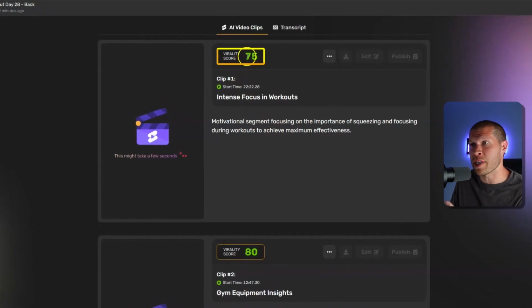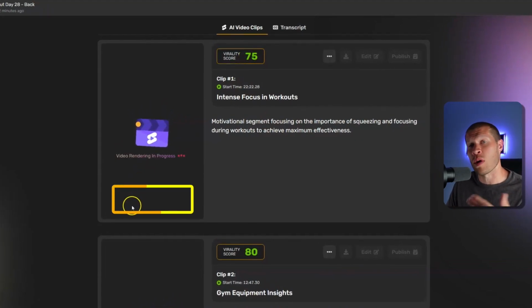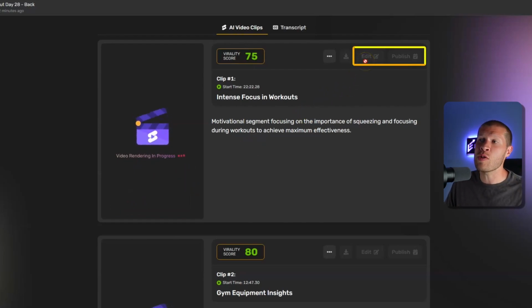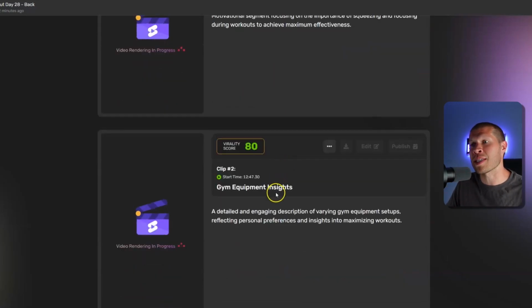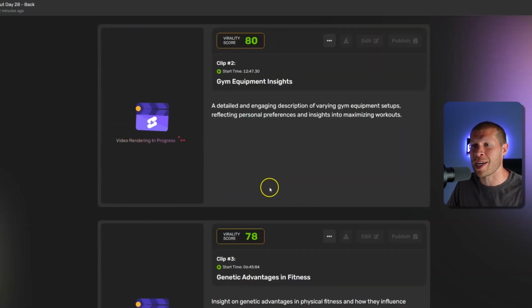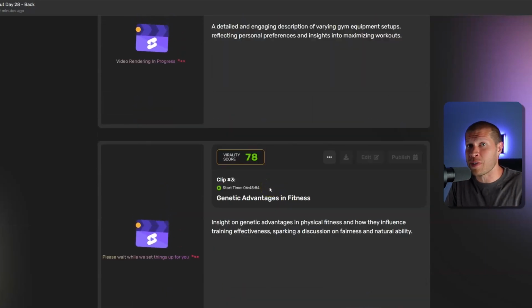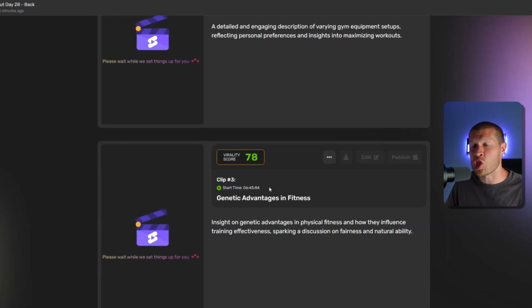It gives you a virality score based on what's actually in the video. It lets you play them right here once they're all done. It lets you edit them. And then you can also directly publish them to your TikTok page or whatever page you want, as long as you've connected it within the actual website, right? You can scroll down, see the different specific videos that it creates. It usually creates anywhere from 10 to 15 videos and then gives them to you, which you can then either download, edit a little bit if you don't like them by editing them right here, or click publish, right?